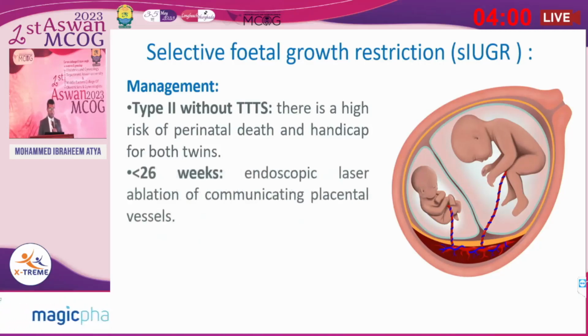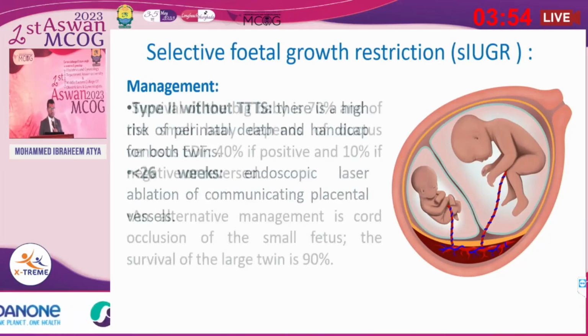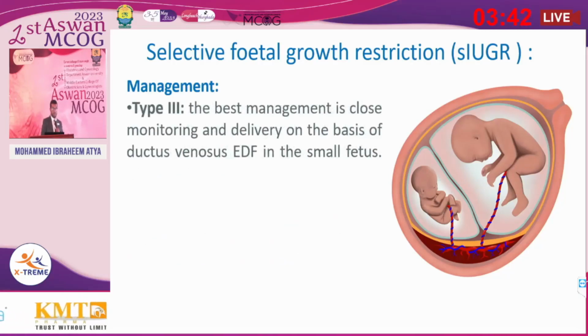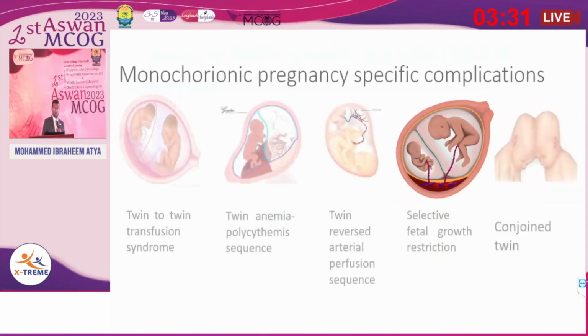Type 2 without twin-twin transfusion, if the gestational age is less than 26 weeks, endoscopic laser ablation of the communicating placental vessels. Regarding survival, the survival of the big baby is 70%, and of the small baby depends on the ductus venosus and end-diastolic flow. In the third type, or type 3, which has changing Doppler, the best management is close monitoring and delivery on the basis of the ductus venosus and end-diastolic flow in the small fetus.